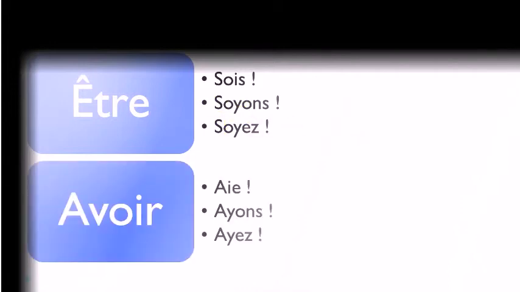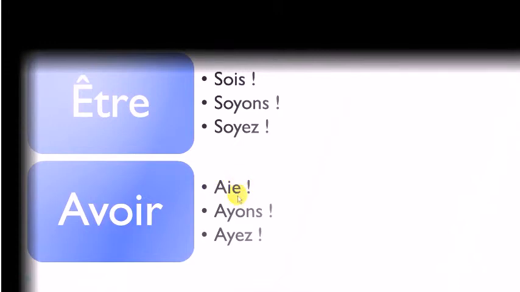Okay, then of course être and avoir, so être will become sois, remember final S is not pronounced, sois, then soyons, soyez. All right, sois, soyons, soyez. And avoir will become aie.